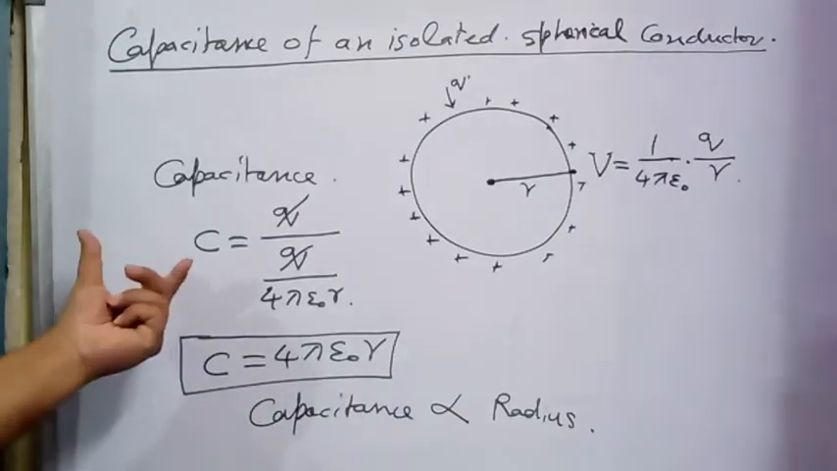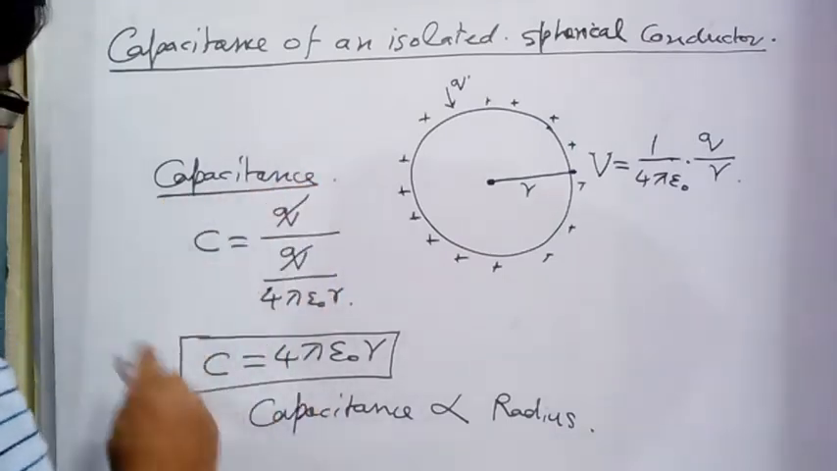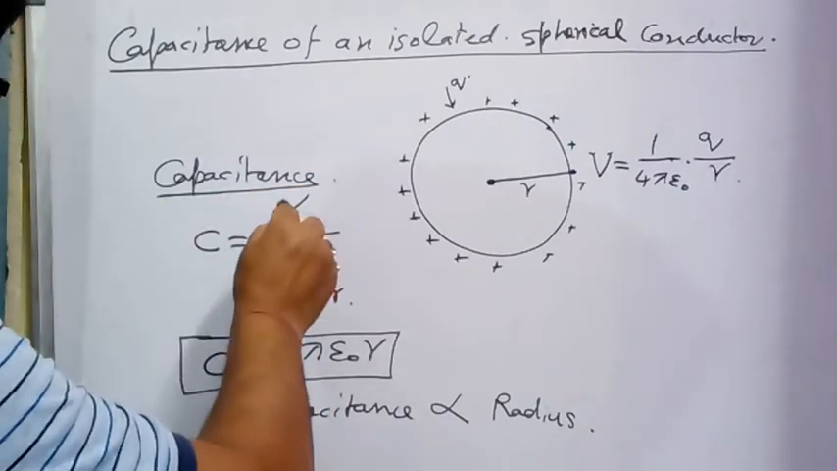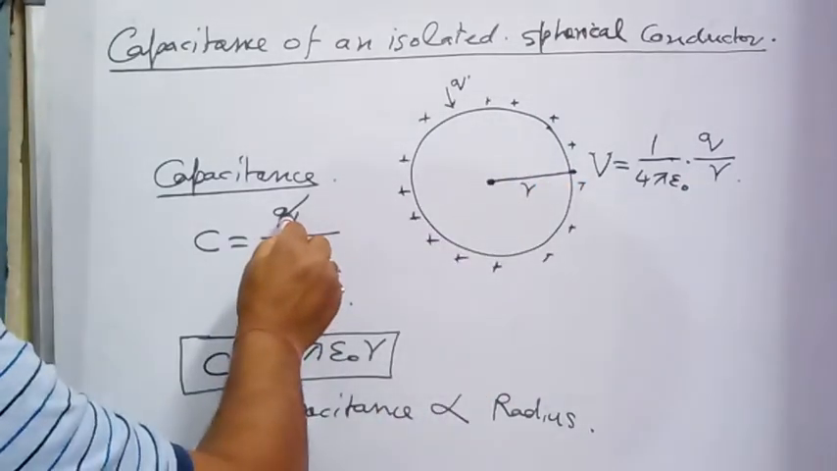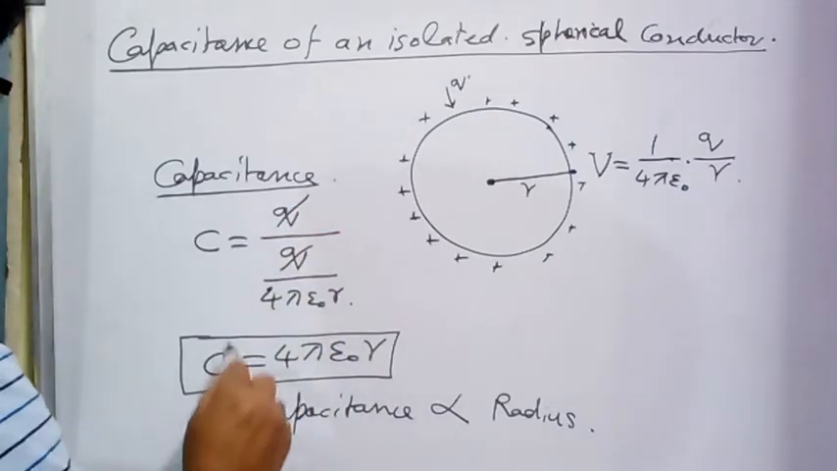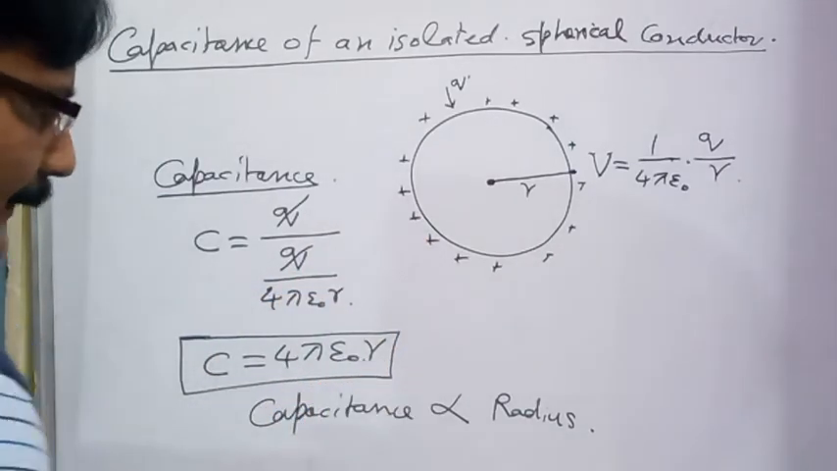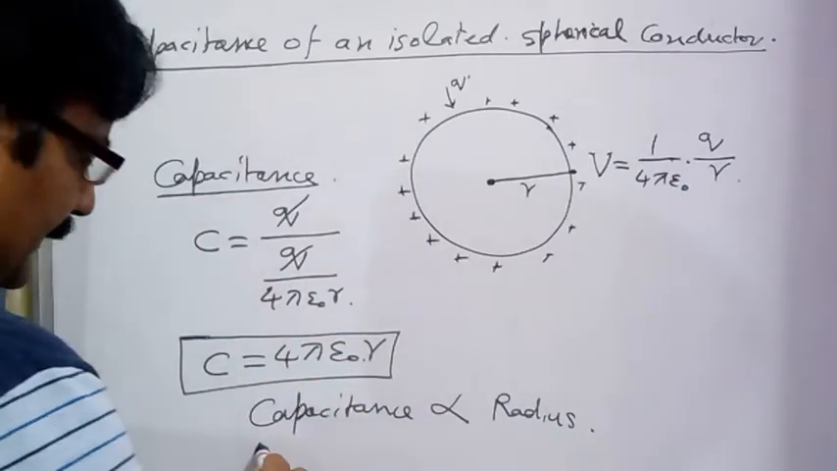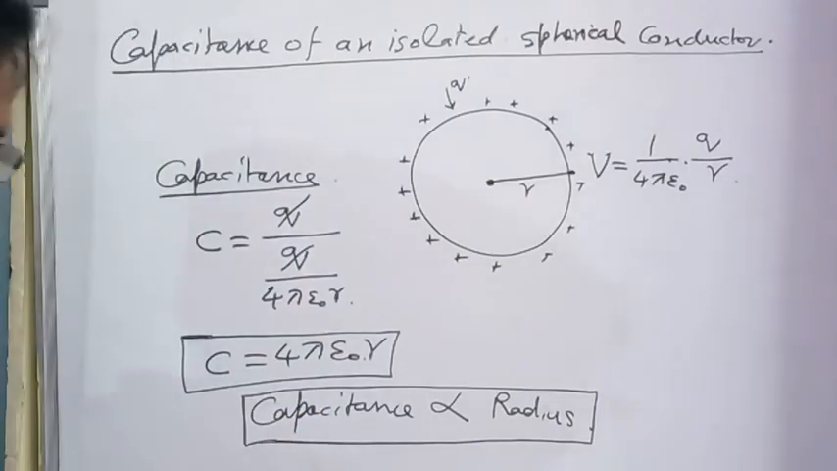Now what can be the capacitance of this conductor? As we have seen in the previous part of the video, capacitance C is equal to charge divided by potential on the surface of the conductor. So capacitance can be written as Q divided by 4 pi epsilon naught R. So Q cancels, and the capacitance of the spherical conductor is going to be 4 pi epsilon naught into R. From this formula you can see the capacitance of a spherical conductor is directly proportional to its radius. Meaning the larger the conductor, the more its capacitance will be.